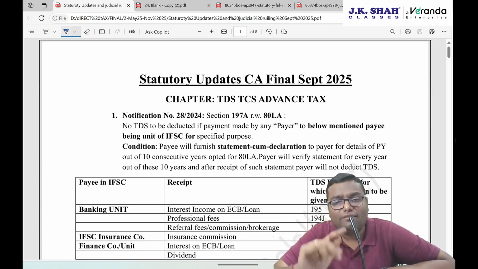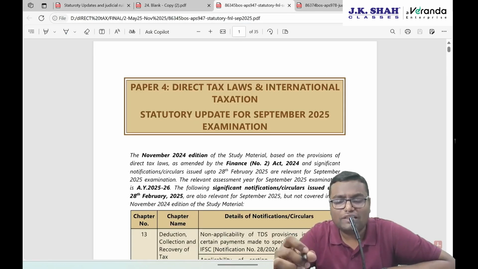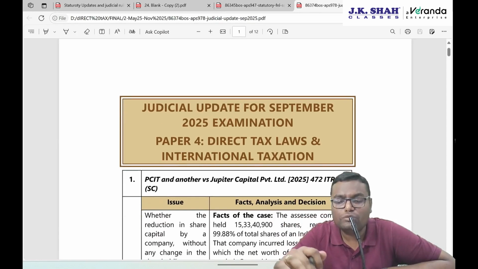So to all September 25 or January 2026 CA Final students, over and above the amendments which you have already done, over and above the things given in your ICAI module applicable for your attempt, ICAI recently issued 2 new PDFs, which ICAI generally issues in every attempt. One is your statutory updates for the September 25 exam, and the same for January 26, which contains approximately 35 pages. And the second one is the judicial update, that is the latest case laws. 5 case laws are given, containing 12 pages.